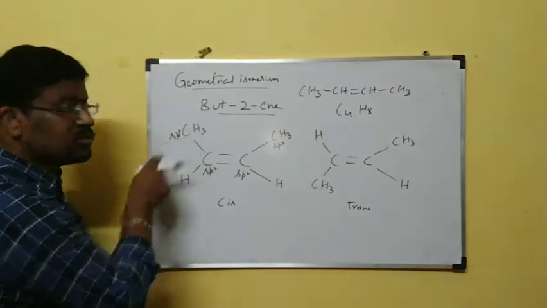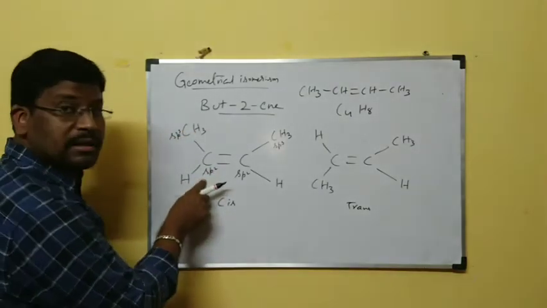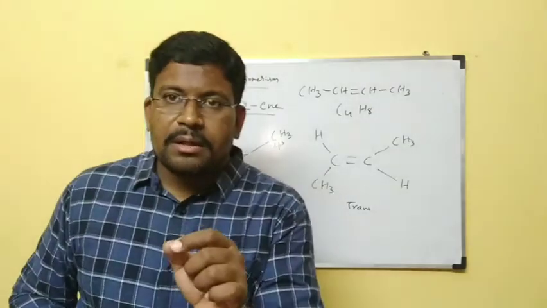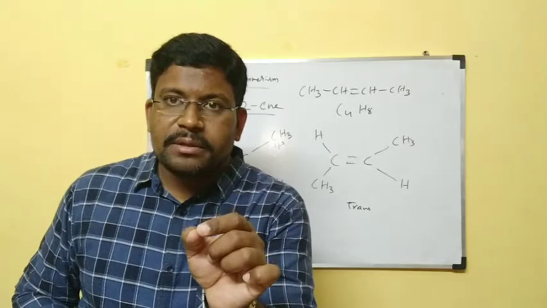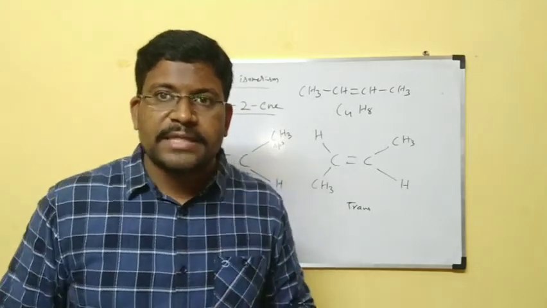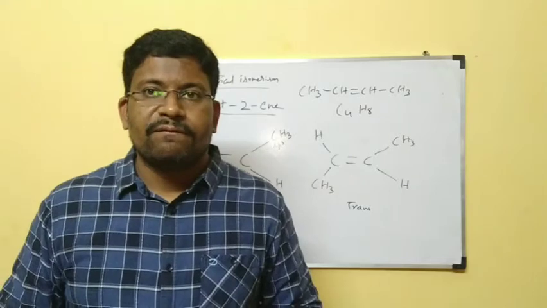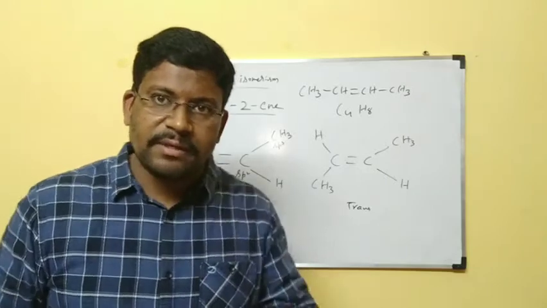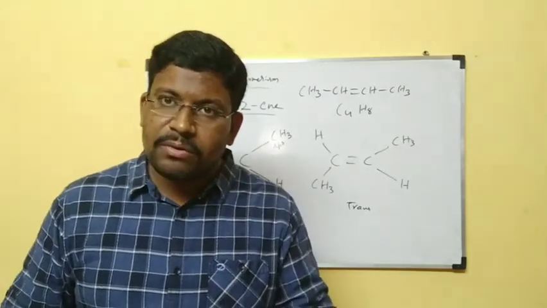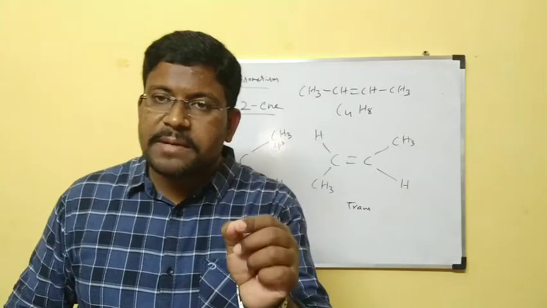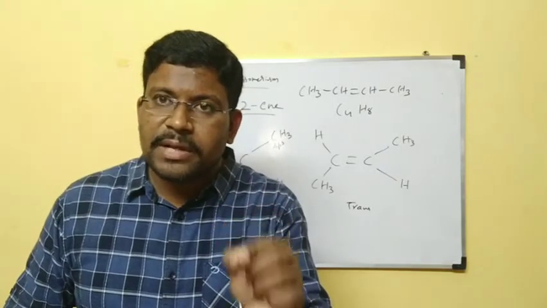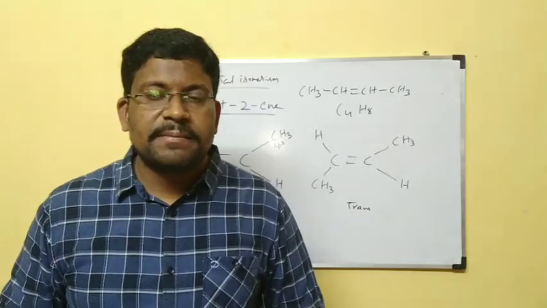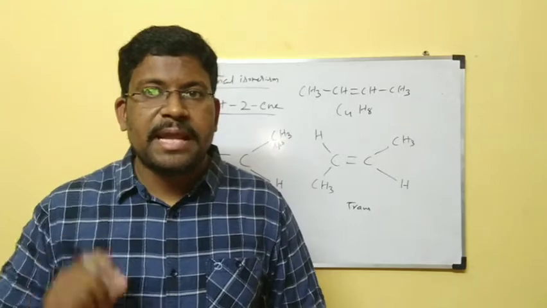Because this carbon is surrounded by 4 sigma bonds. This carbon is surrounded by 3 sigma bonds. 1, 2, 3, sp2. Remember, sp2 hybridized carbon is more electronegative than sp3 hybridized carbon. First, remember that point. That explanation I will give after completion of this. One more time I am telling, note down if you want. sp2 hybridized carbon is more electronegative than sp3 hybridized carbon.